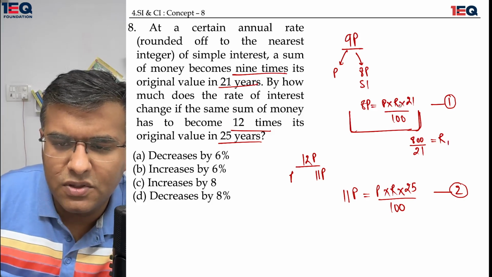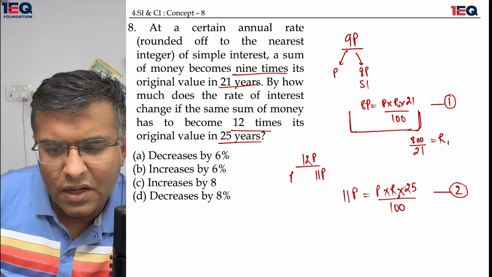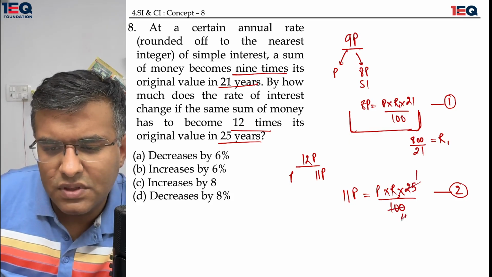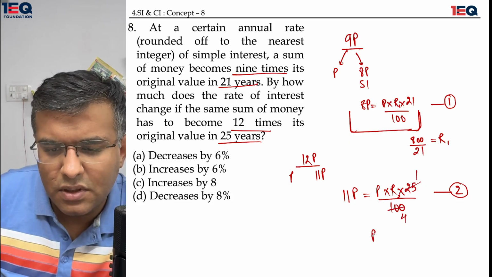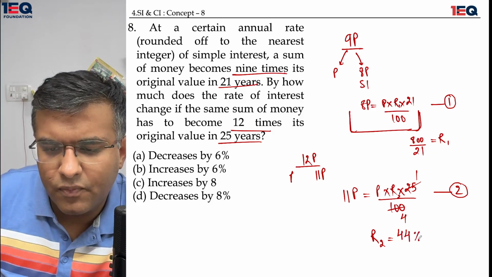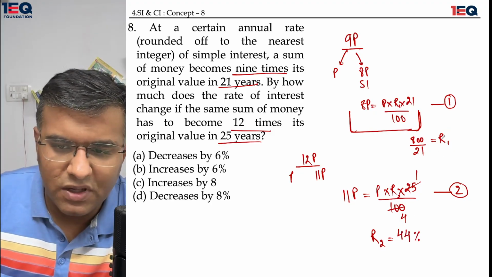Okay, let me assume this to be rate 1 and let me assume this to be rate 2. The rate 2 that I can see over here is 25 fours are, this becomes rate 2, 44%. Now, the gap between rate 1 and rate 2 has to be found out.